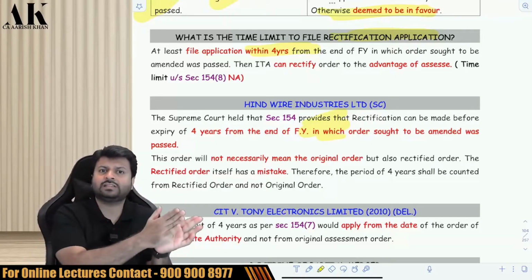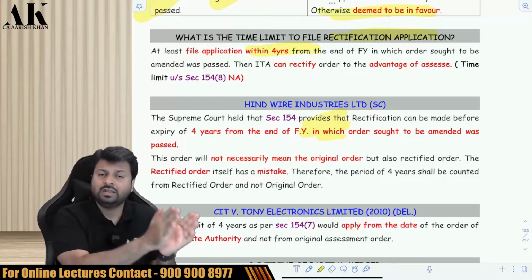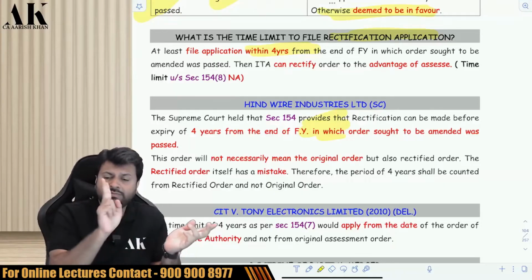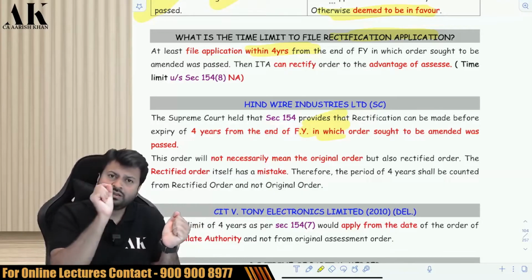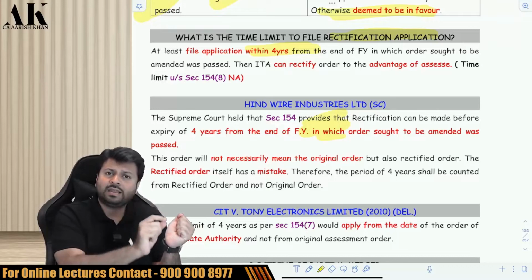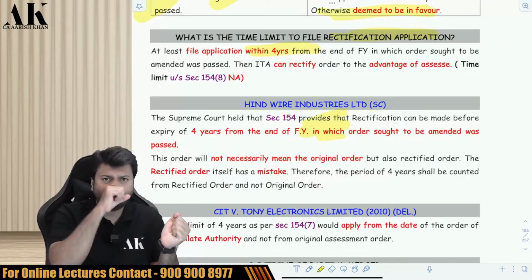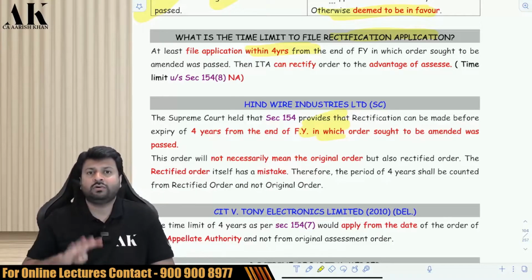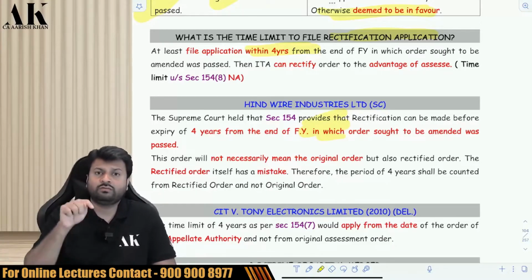Now, after 3 years from the rectified order, the assessee made an application for the second mistake, because in the original order there were two mistakes. The AO said that the time limit to rectify has gone, because the 4 years from the original order has gone. So now the question is whether we should count 4 years from the original order or from the rectified order.